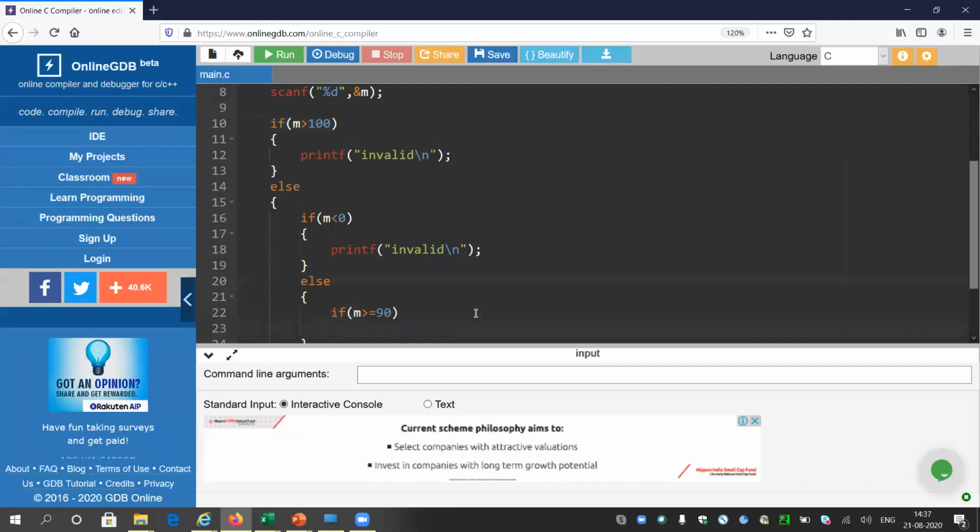Otherwise it should not come into the else block. If it is greater than 100, it will print invalid. So if it is coming to this else block, that means the value is inside 0 to 100.